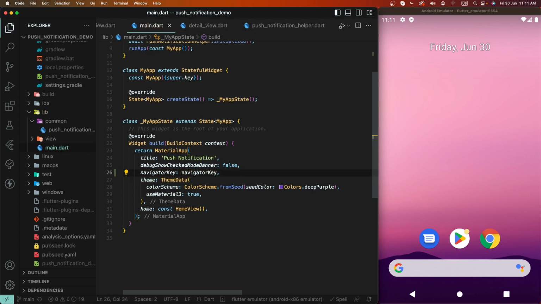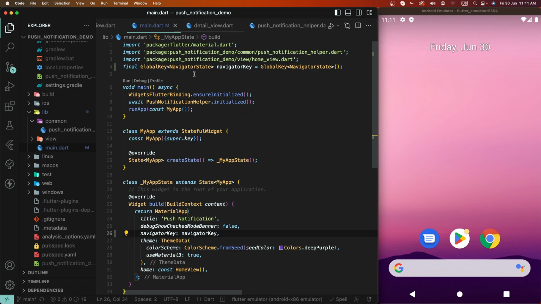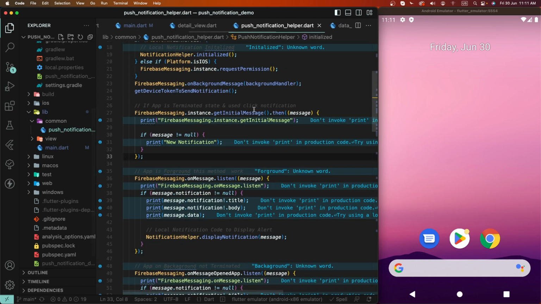Need to save this. We need to assign this, and we need some modification inside this screen.